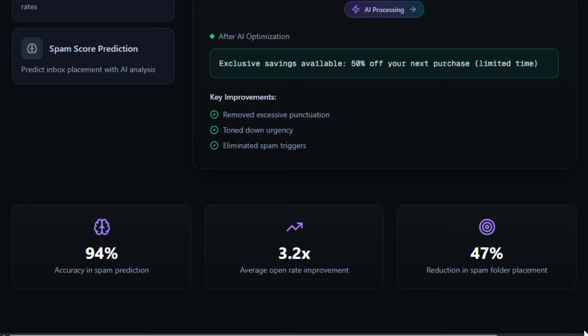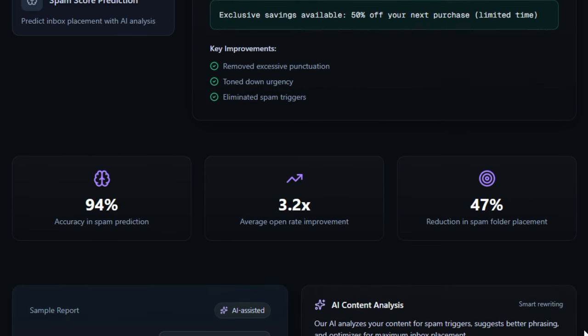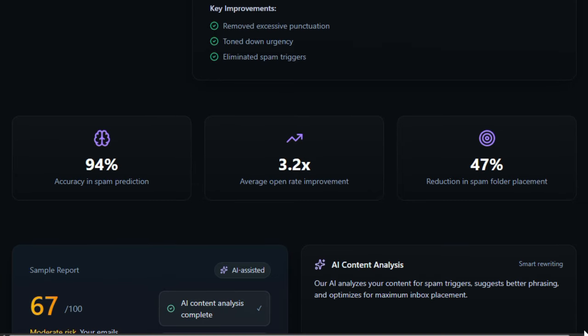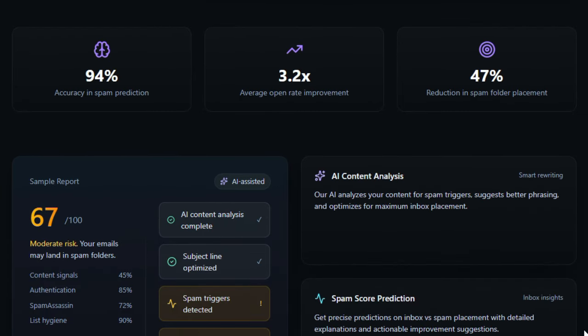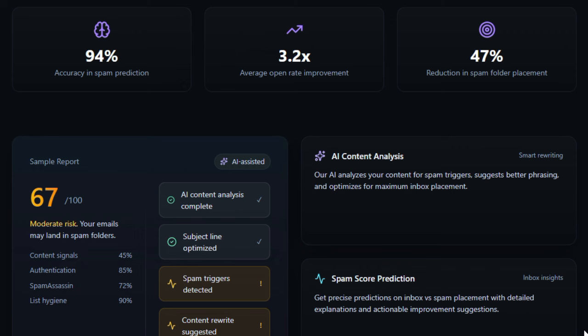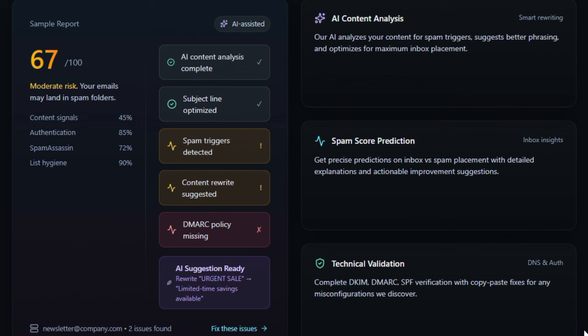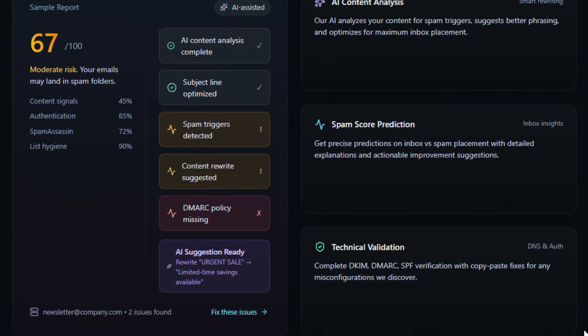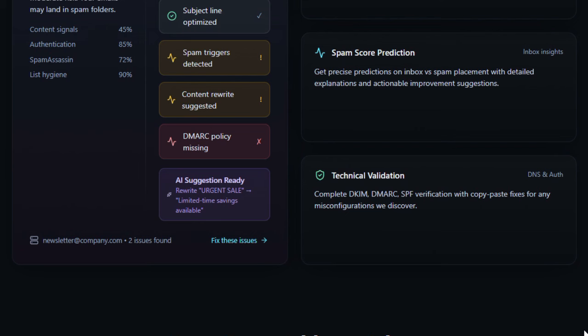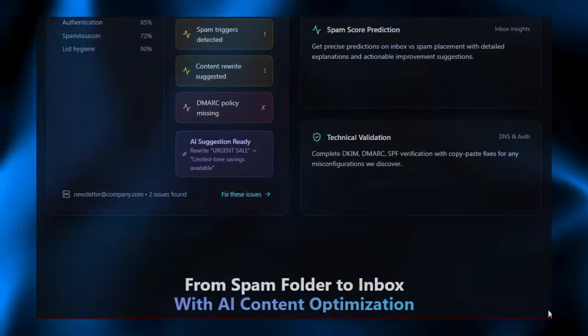Moreover, the system leans heavily on data. It uses the same SpamAssassin rules used by many mail providers, layered with proprietary AI models trained on millions of emails to reach high predictive accuracy of real mailbox behavior. Because of that, its scoring and guidance are grounded in both industry standards and machine-learned patterns. In short, the magic lies in its hybrid approach, blending deep technical checks, content rewriting intelligence, and predictive modeling, all packaged in a fast, actionable service.